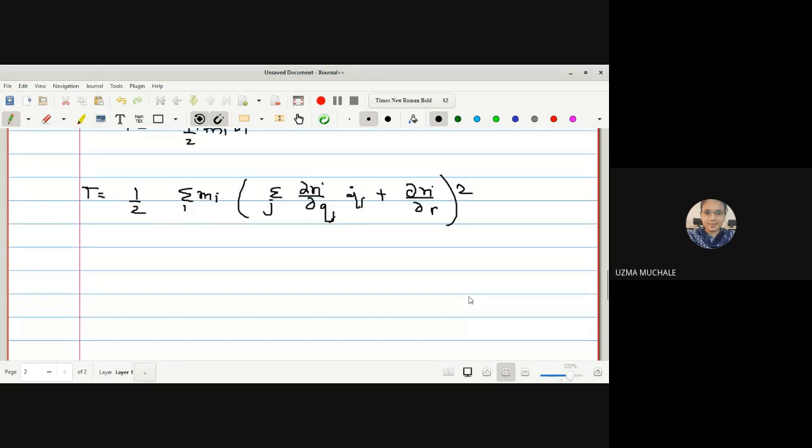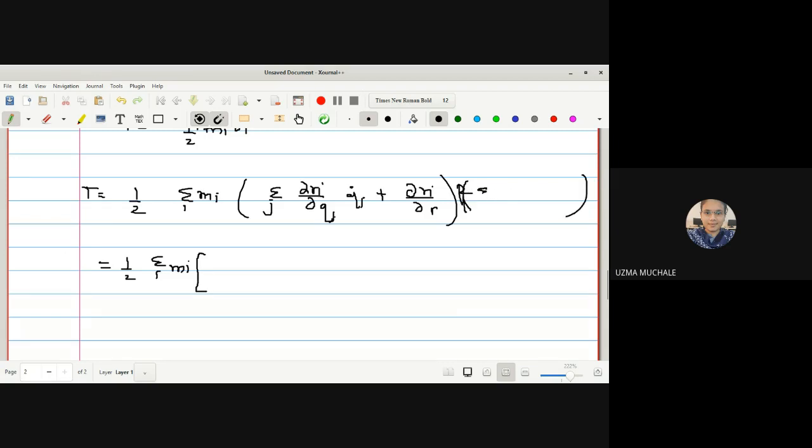Okay, T is equal to 1 upon 2 summation over i m_i R_i dot squared. Now you have to just evaluate this square. How to evaluate the square: we can write it in the form of the same term twice.